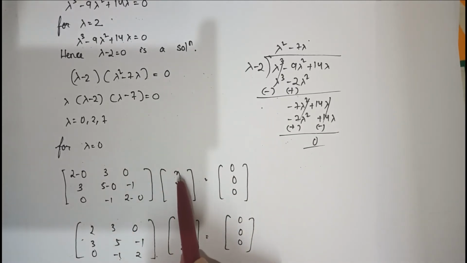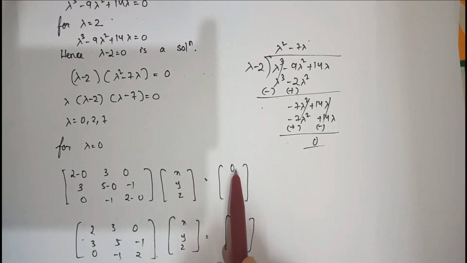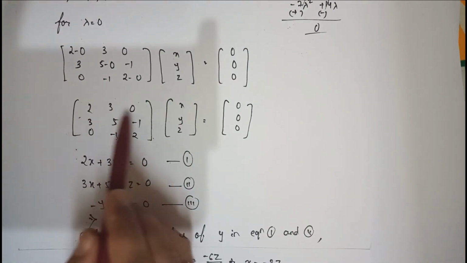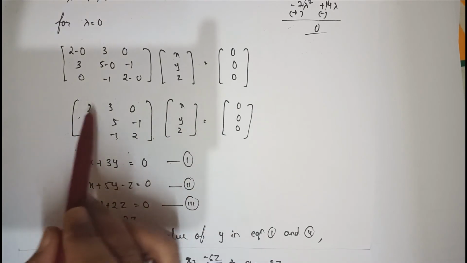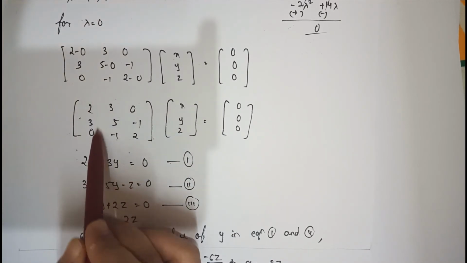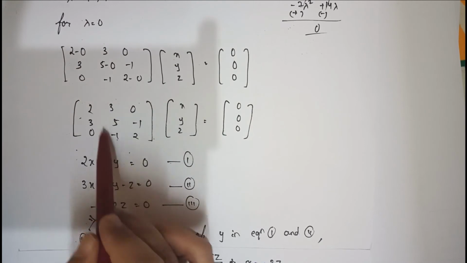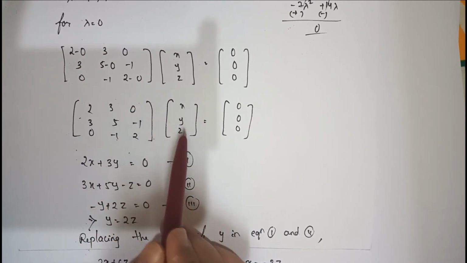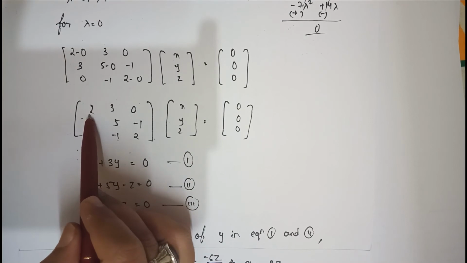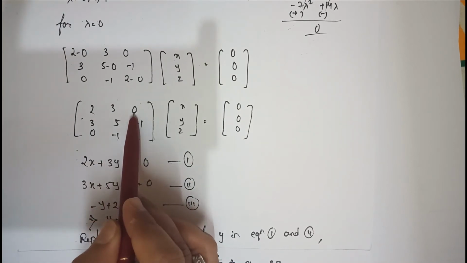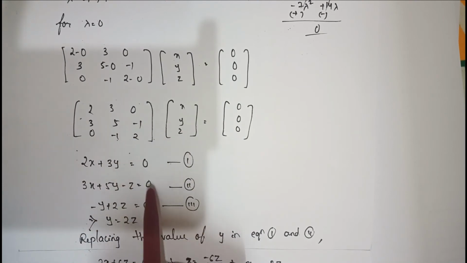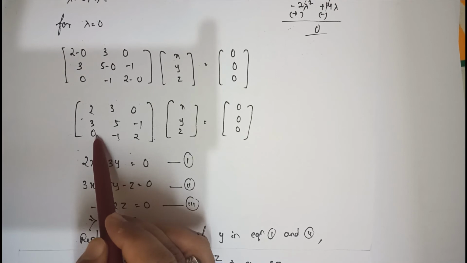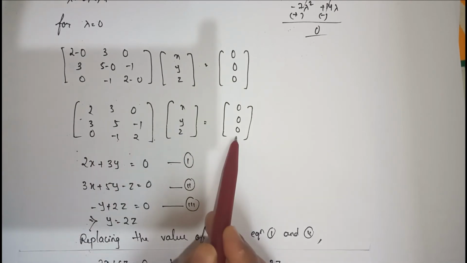There are three variables, x, y and z, and the right hand side will be 0, 0 and 0. So I got this: 2 3 0, 3 5 minus 1, 0 minus 1 2, times x, y, z, equals 0, 0, 0. All of this will get multiplied with x, this with y, and this with z. That means this is 2x plus 3y, there is no z value, equals 0. Then 3x plus 5y minus z equals 0. And this is minus y plus 2z equals 0.